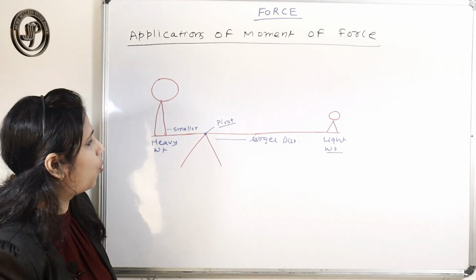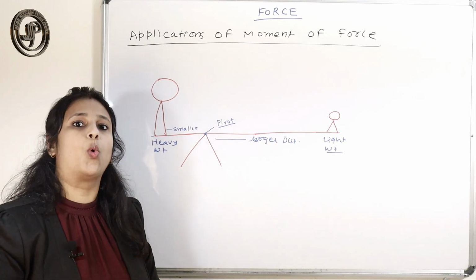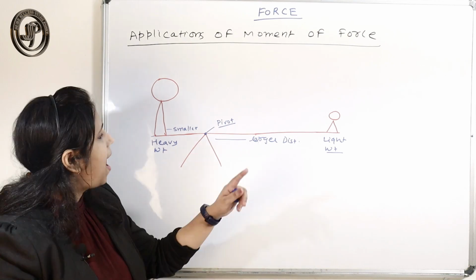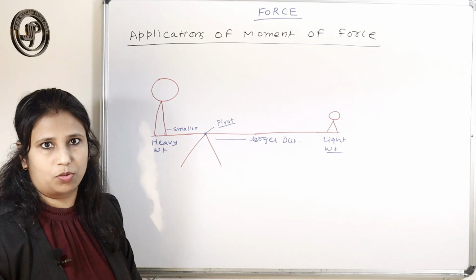Because in that case the moment of force becomes equal, since we know that the moment of force depends on two things. One is the force applied, and the other is the perpendicular distance from the pivoted point.